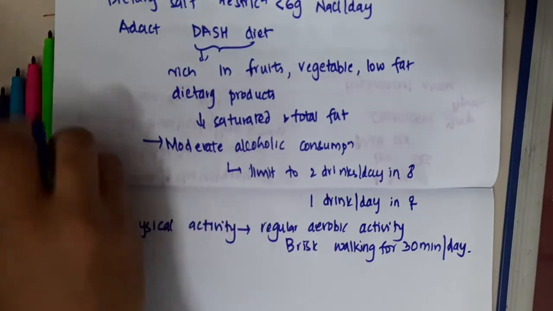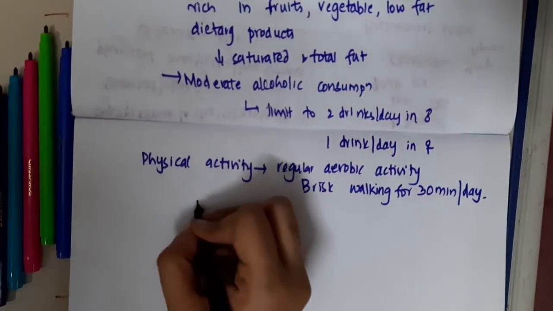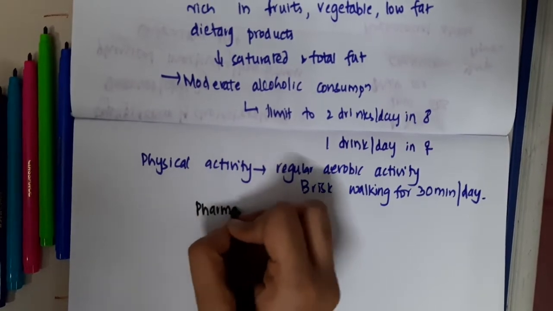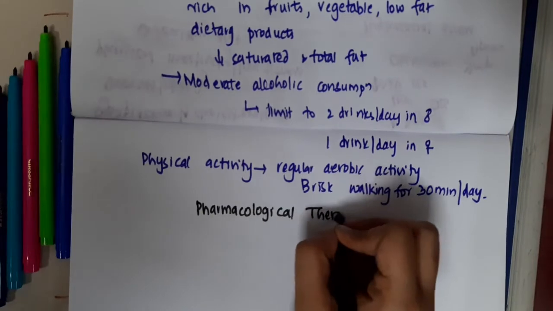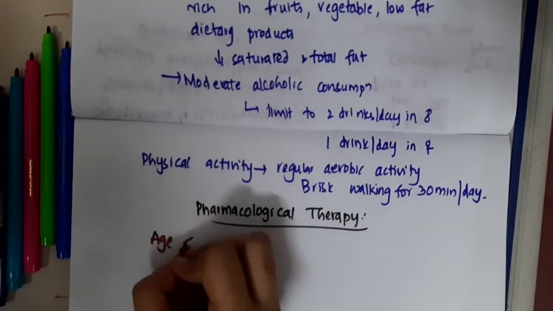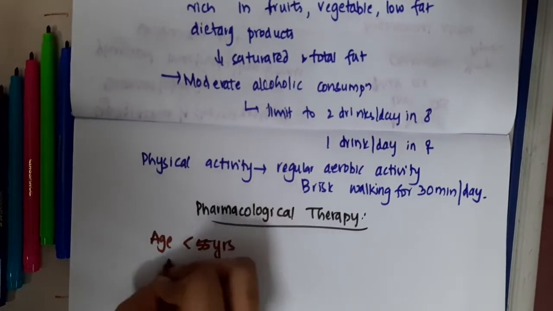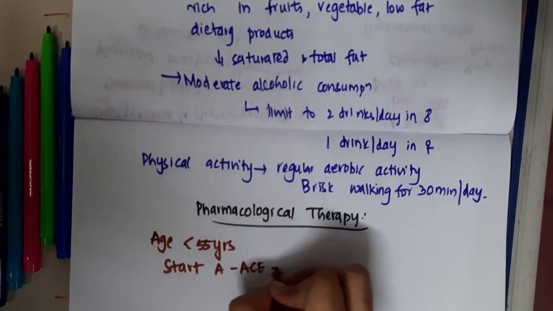Okay, next in the management of hypertension, drugs or pharmacological therapy. We have a guideline. One, if age is less than 55 years, start ACE inhibitors or ARBs.